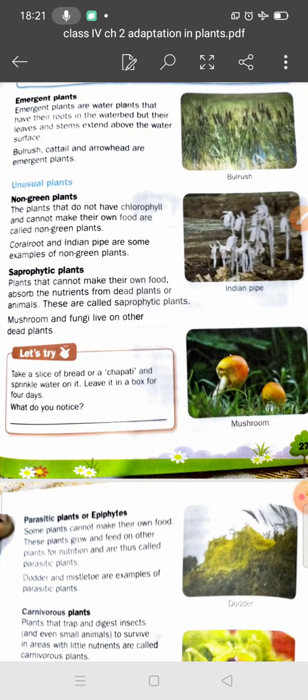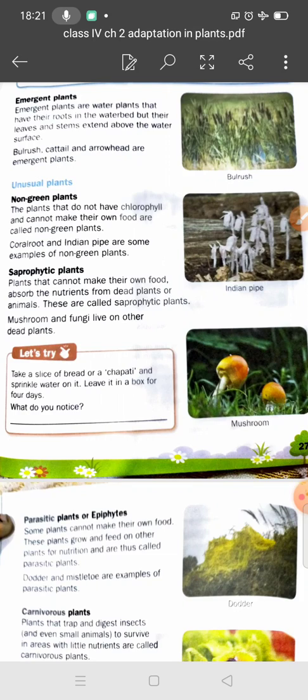If we talk about the parts of an emergent plant, the roots are found in the water bed, but the leaves and stem extend above the water surface. Some examples of emergent plants are bulrush, cattails, and arrowhead.